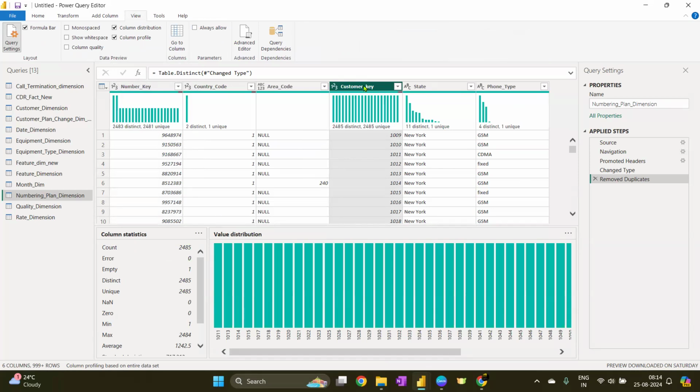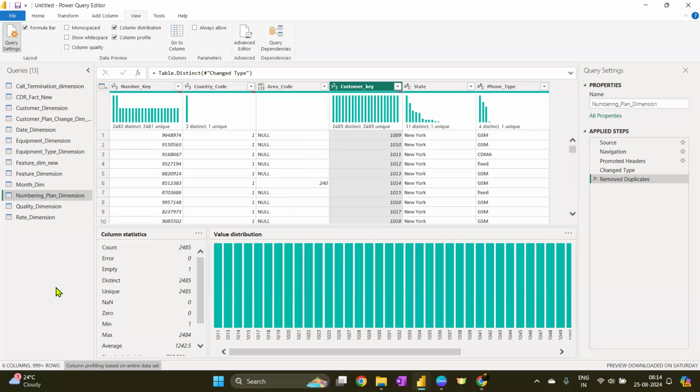It is not my primary key here, because this is about the numbering plan, numbering change plan, something like that. But at least we got something which is unique in this table. Even if you have data of more than 1,000 rows, first of all, you can change the scope. If it is not 1,000, make it bigger. After that, you can use these views for the data preview, the column profile and column distribution, and gradually you can figure out whether it is having duplicates or not.